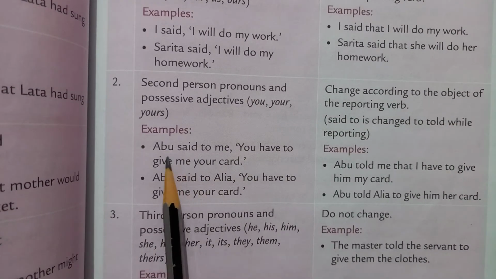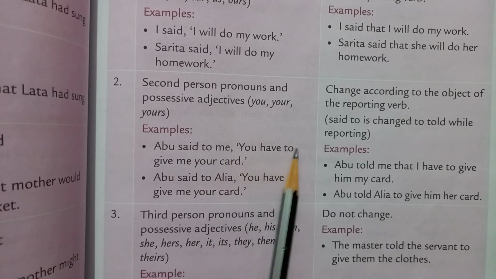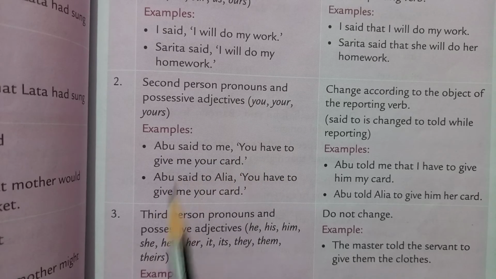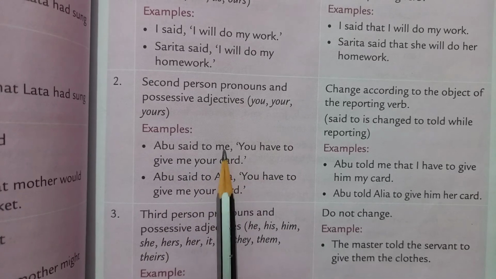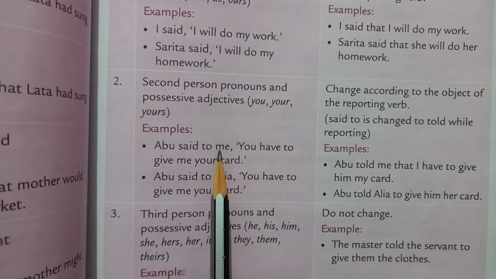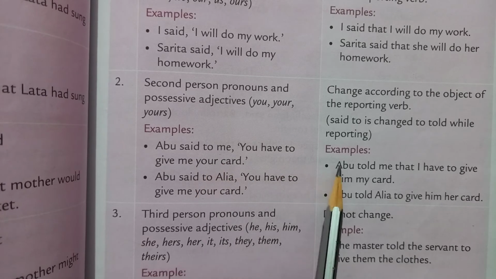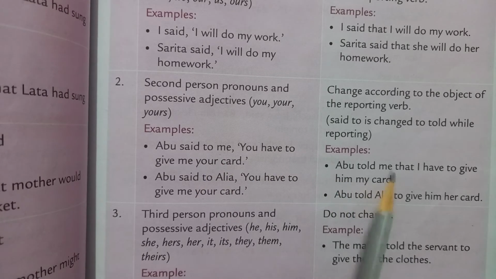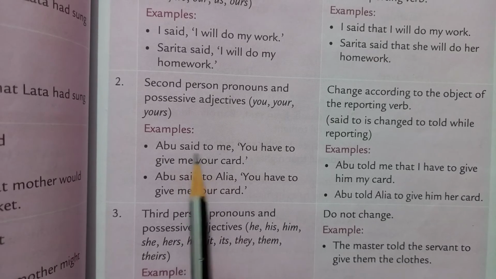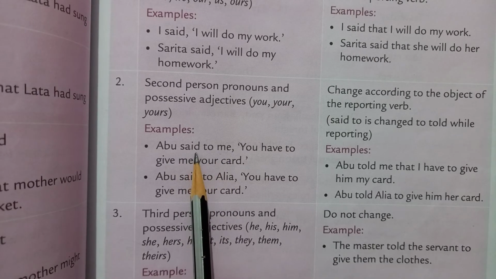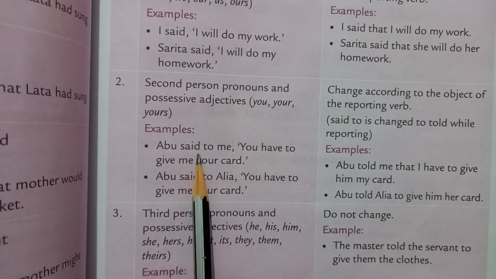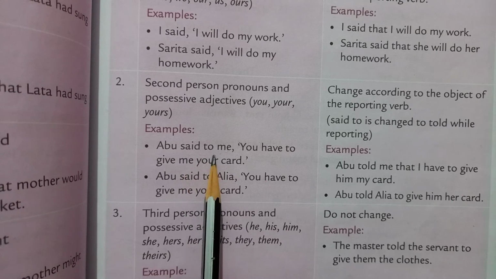For example, see, Abu said to me, you have to give me your card. Now here the object is me. Okay. So this will be changed according to the object of the verb. How will you write this? Abu told me. Now when there is the object, said to me, then we will write told in place of said to.